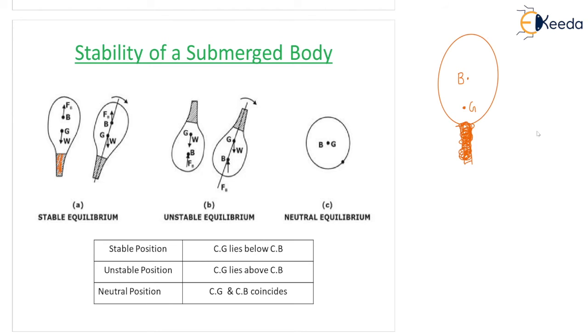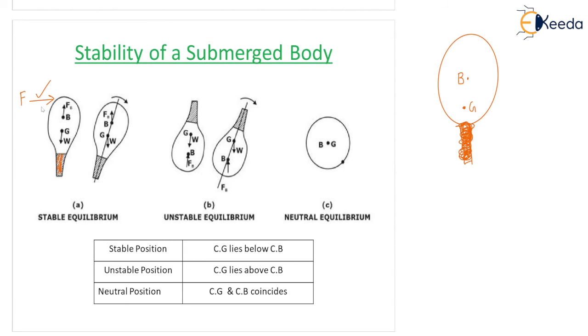In this case, the same diagram is shown here in the first one, stable equilibrium. Look at this, what happens here. If CG is below and you apply a small amount of force in this direction, correct? What will happen? This body will try to move in this direction, but it will get a restoring moment and it will come back to the original position.